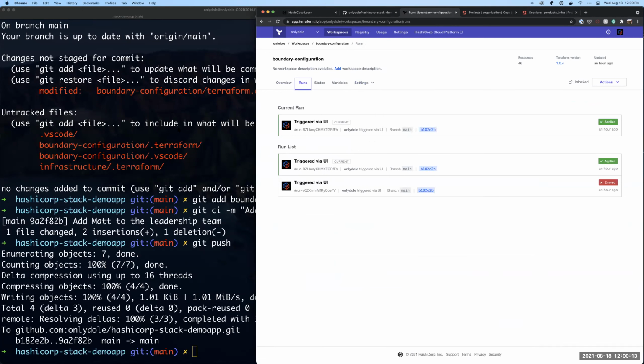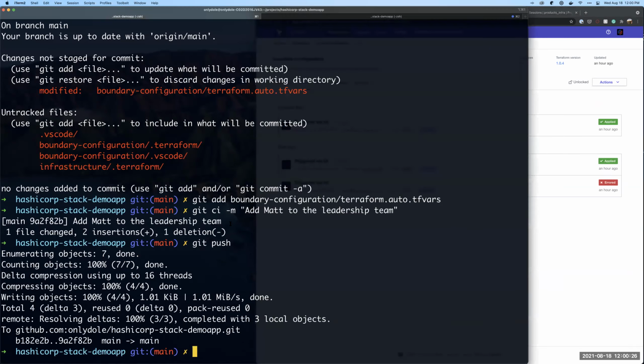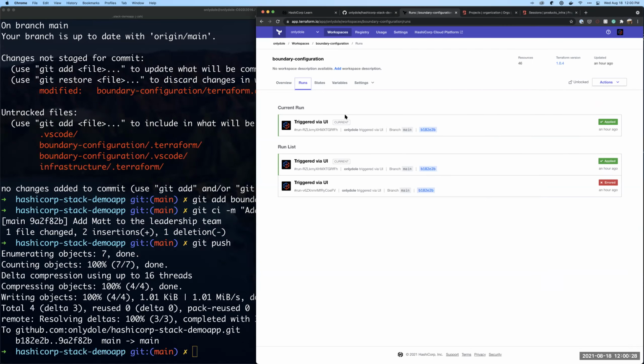That might take just a second to pick up that change. But this workflow is going to make it easy to make those changes. Again, in an ideal state, you're going to have this set up with a third-party system or a broker type system. Go ahead and refresh that.